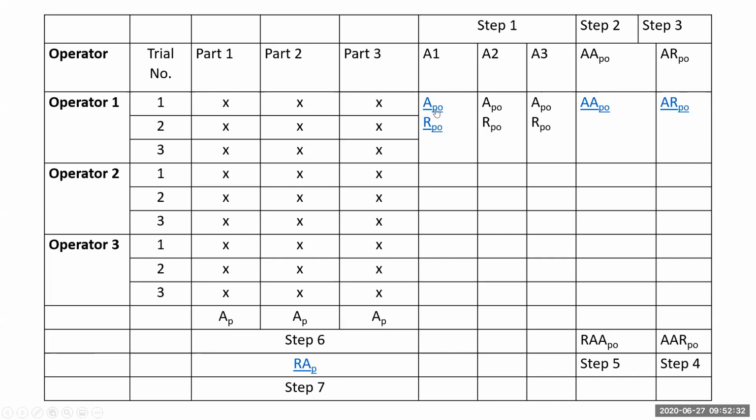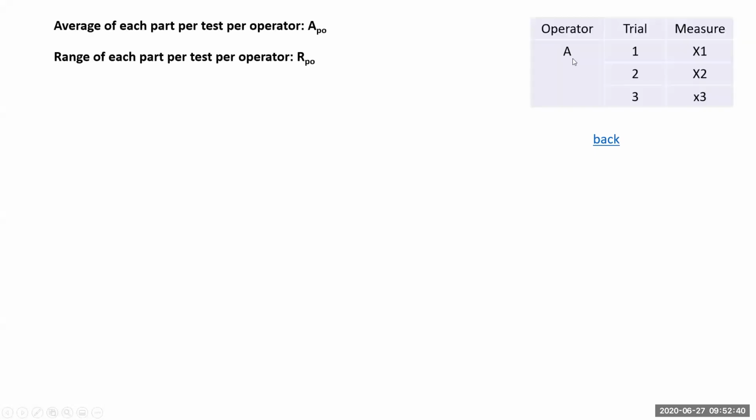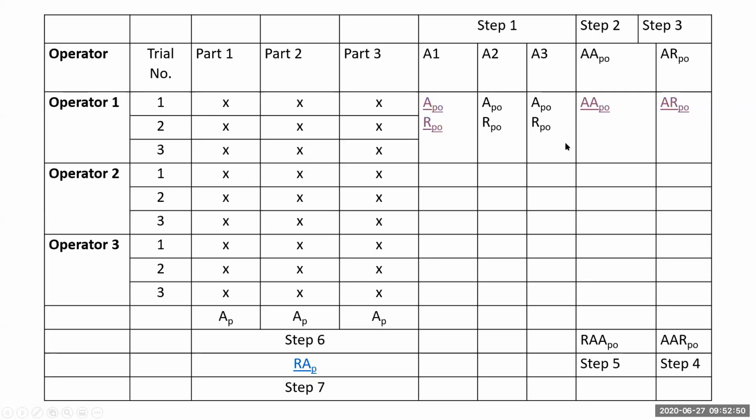Right. Now what here? We will find out A1, APO, RPO. How will we find out? We'll see here. See, operator is there, one operator, 3 tiles are there. And then for these 3 measures, we will find out the average and the range. Then for this, step 2.